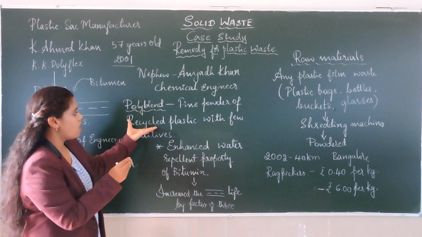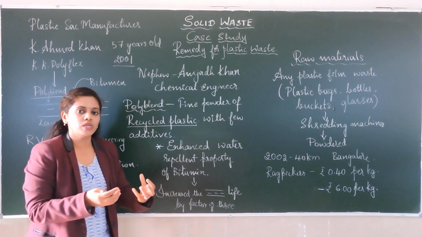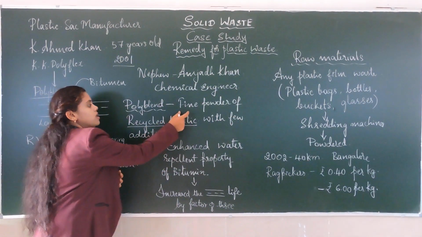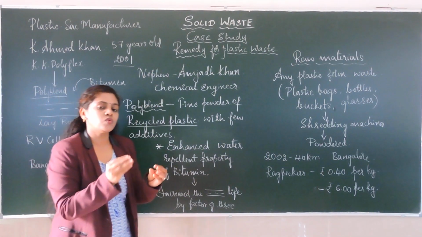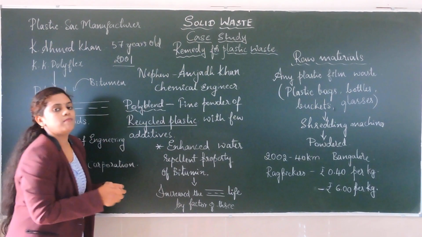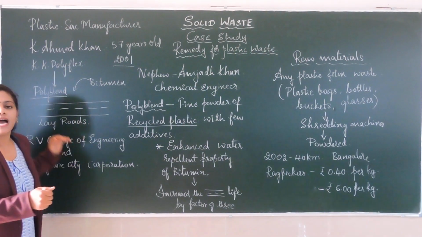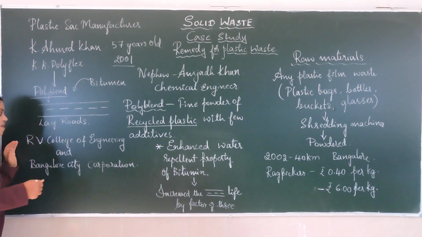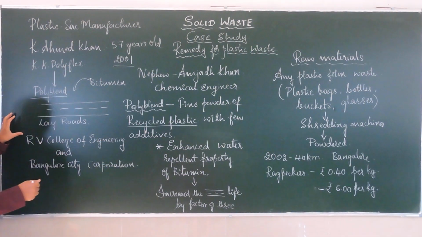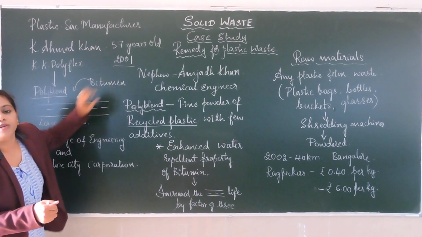It is a fine powder of recycled plastic. The plastic, the things which we have already used, from that these fine powders are made, and to this some additives were added. That is what we call a poly blend. Then Mr. Amjad Khan took the help of students from RV College of Engineering to experiment with different mixtures of poly blend and bitumen.